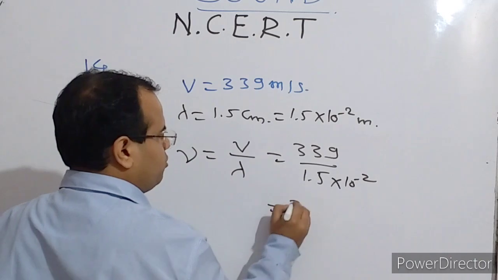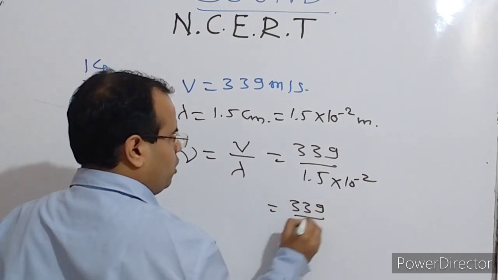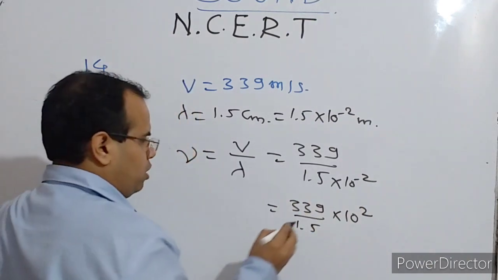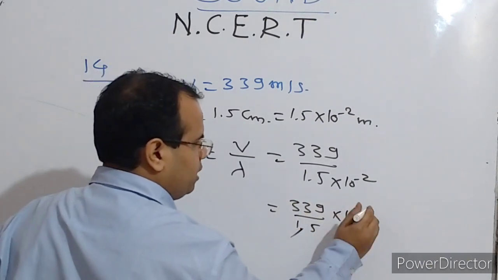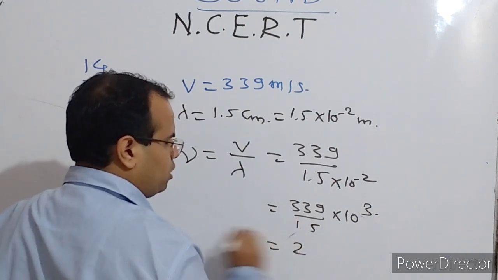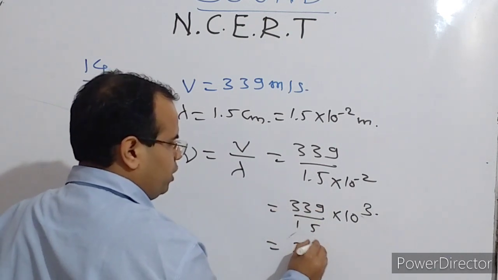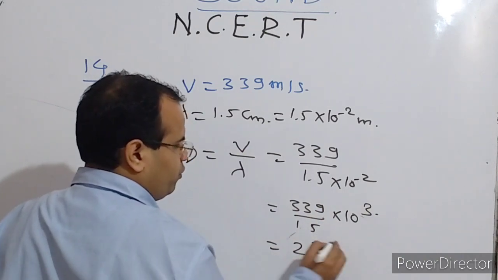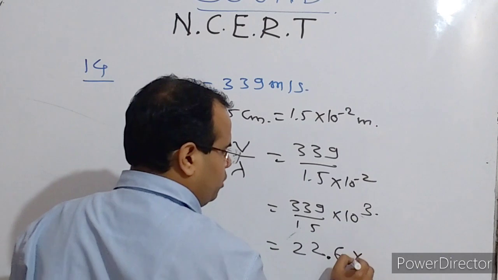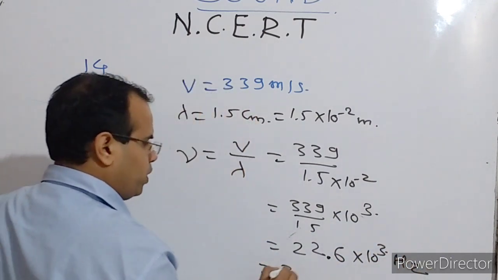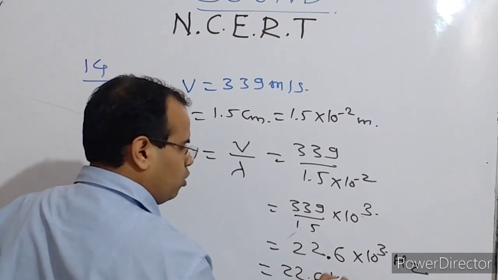So that will be 339 upon 1.5 into 10 raised to the power 2. Now this point will go, so it will become 10 raised to the power 3. Now it is 339, so 15 3s are 45... that gives 226 into 10 raised to the power 3 hertz, or you can say it is 22.6 kilohertz.